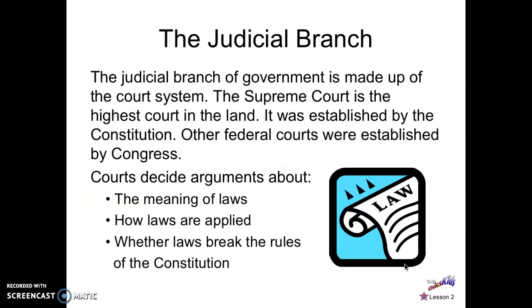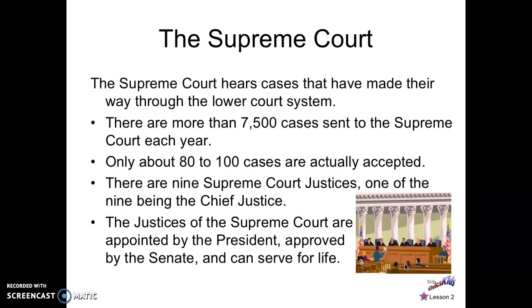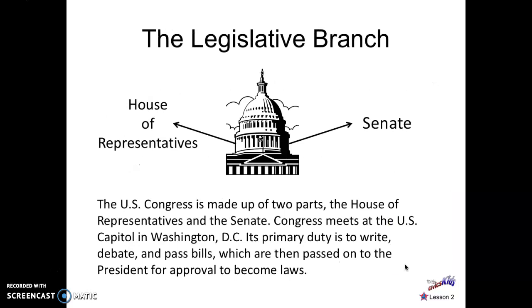The next branch is the judicial branch. This is made up of the Supreme Court, which is the highest court in the land. They decide arguments about the meaning of laws, how laws are applied, and whether laws break the rules of the Constitution. There's some more information about the Supreme Court.